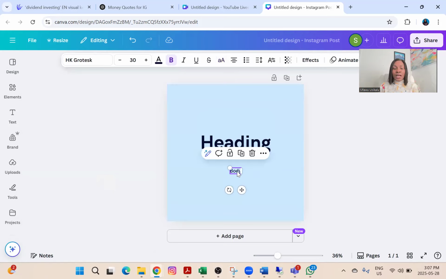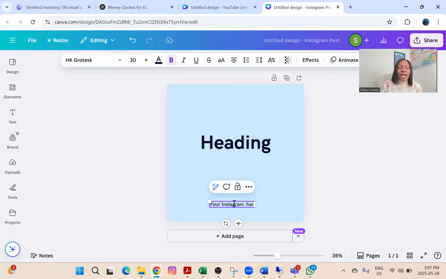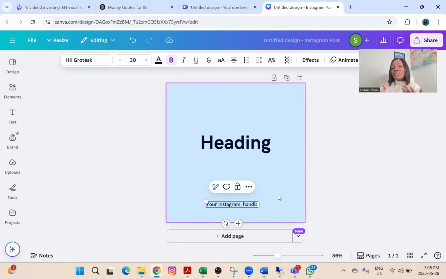I'll bring the body down here, and that is where I would put my Instagram handle if I wanted to use it for myself. But because I want to sell this, I'm going to put "your Instagram handle" here, so that the person buying it understands that they need to make some little adjustment to it. And if you feel that the people who would buy this might not understand, or they want to use it straight away, what you just need to do is delete that as well.